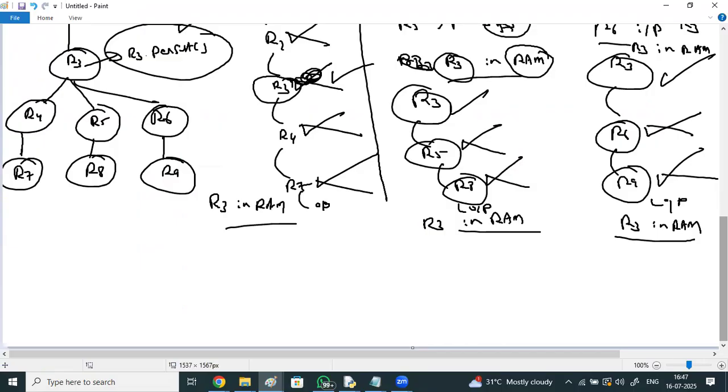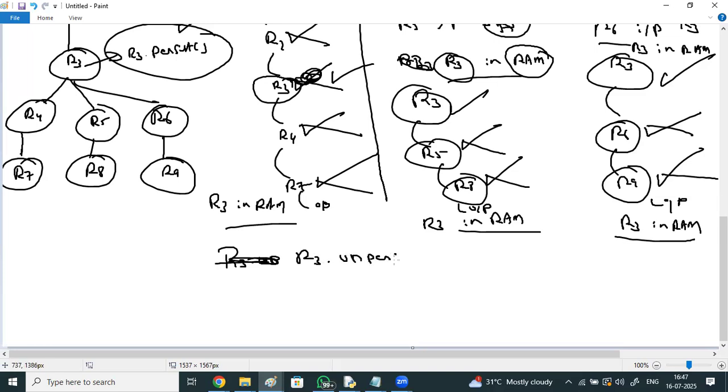Now, when all the 3 flows have executed, you don't want R3 in the RAM anymore. All the flows you wanted to execute, everything got executed. Now R3 also, you don't want it within the RAM. Forcefully, you can unpersist it by saying R3 dot unpersist.